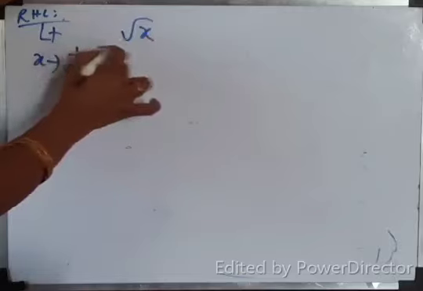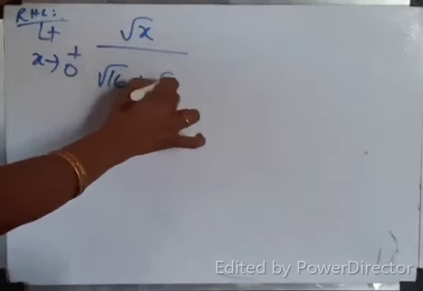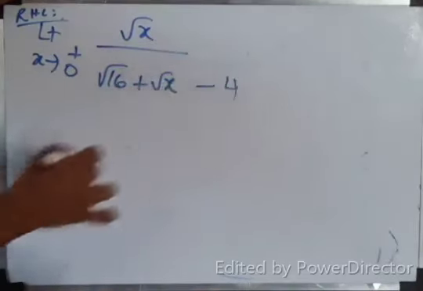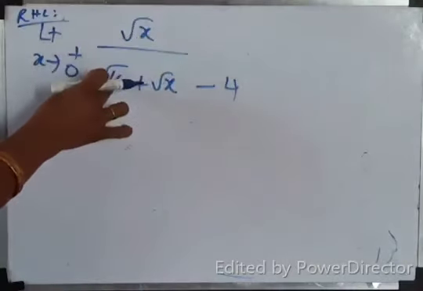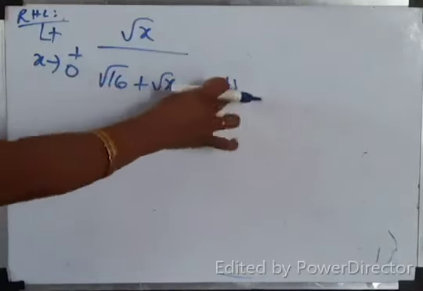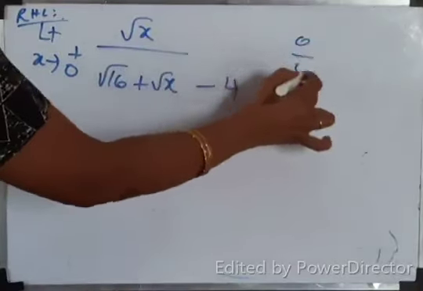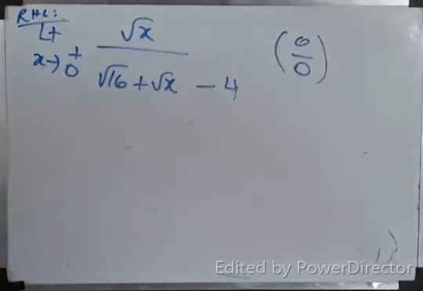What is my RHL? Limit x tends to 0 plus. The function is root x by root 16 plus root x minus 4. Yes, very simple. Okay. Now, if you do direct substitution, root 0 is 0, root 16 is 4, 4 minus 4 get cancelled, 0 by 0 form. Yes? Then multiply with the, oh yeah.